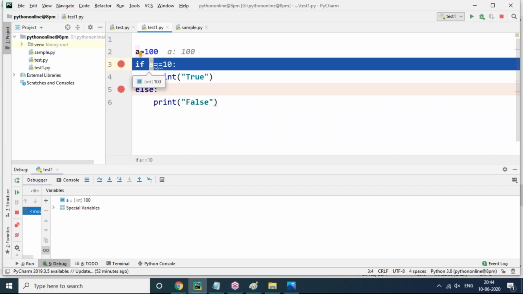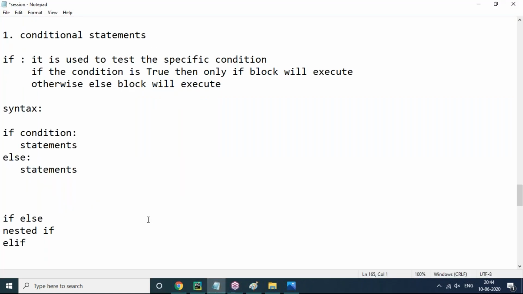So a is 100, and click on the equal to symbol, and it returns a false value. That means 100 equal to 10 is false. If you want to move to the next line immediately, I strongly recommend pressing the function key F8 on your keyboard. Keep executing one by one like this.